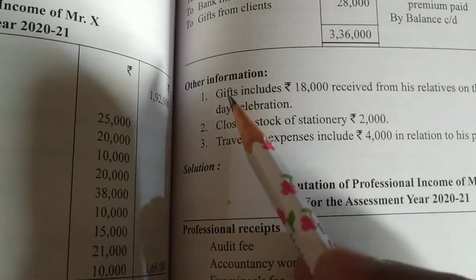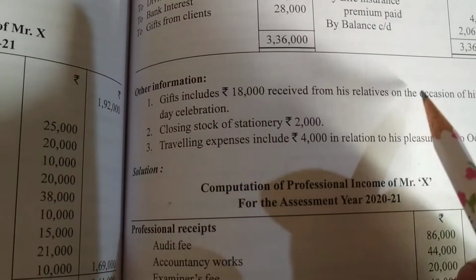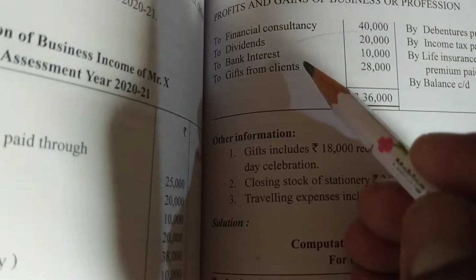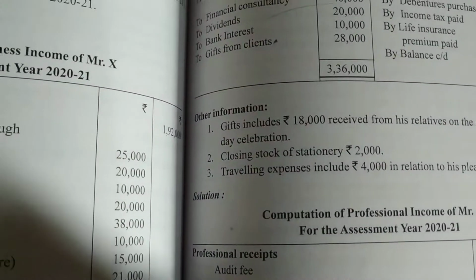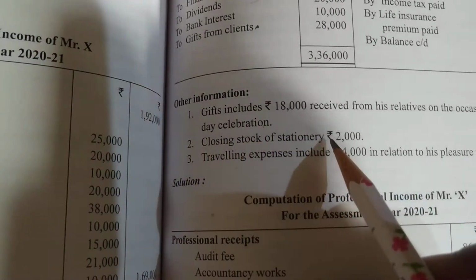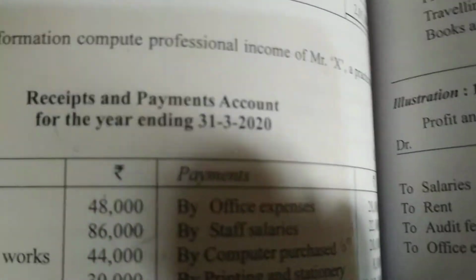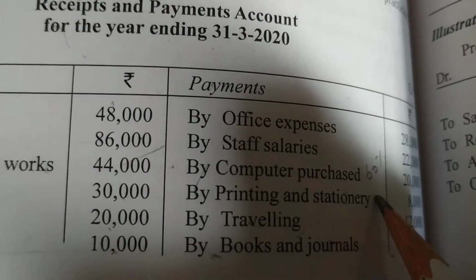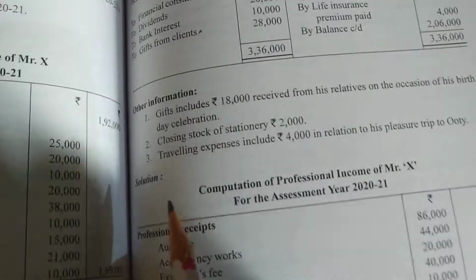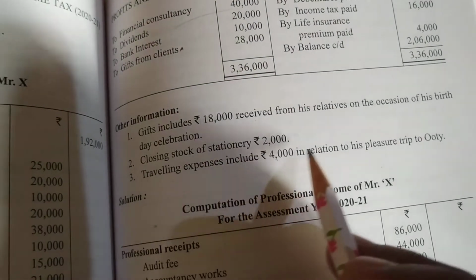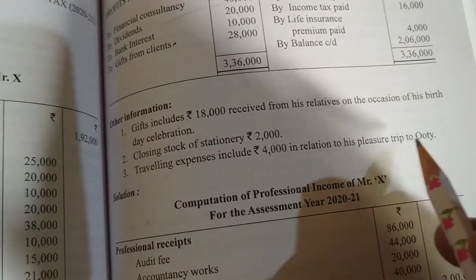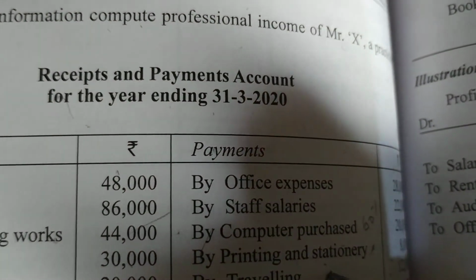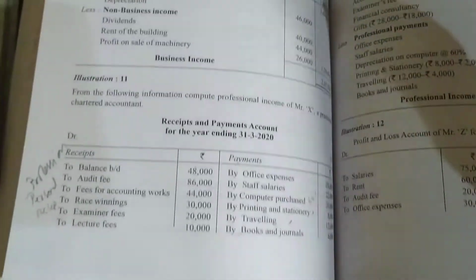Other information: gifts include 18,000 received from his relatives on the occasion of his birthday celebrations. So for gift from clients, put a star here. We have adjustments. Closing stock of stationery is 2,000. So first we have to see stationery; put a dot to stationery. Next, traveling expenses include 4,000 in relation to his pleasure trip to Ooty. This is personal traveling also. So I have put dots for adjustments.